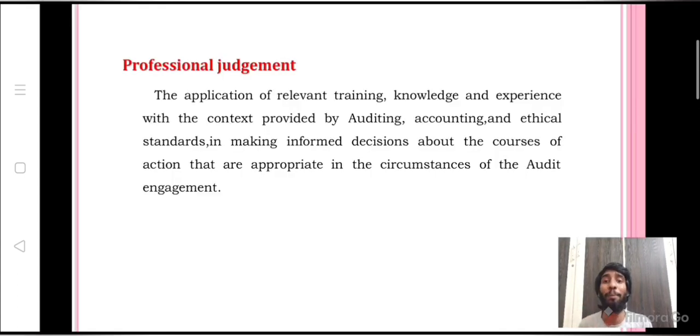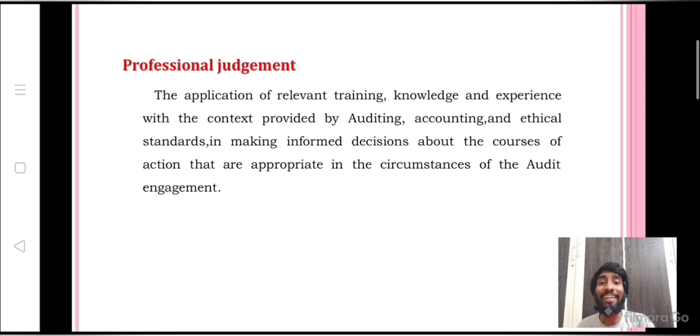And the next topic is professional judgment. Professional judgment is also one of the important qualities of an auditor while conducting audit of financial statements. What do you mean by professional judgment? Let us see. The application of relevant training, knowledge, and experience within the context provided by auditing, accounting, and ethical standards in making informed decisions about the courses of action that are appropriate in the circumstances of the audit engagement.